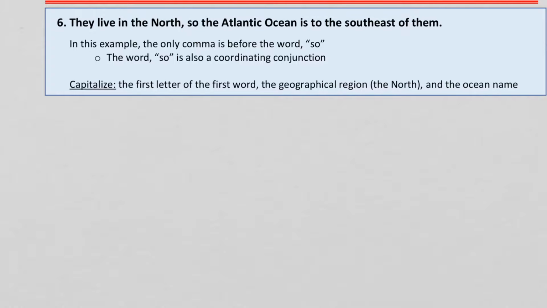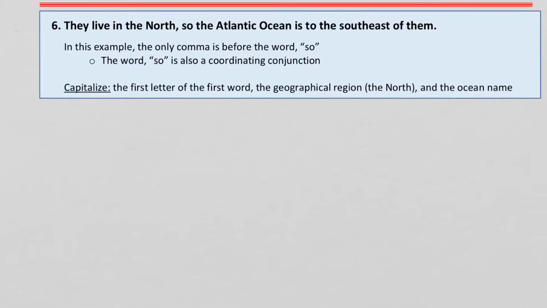Now, if I said to you, go north to get to that city, and I just told you a direction, then we would not capitalize the word north, because that's a direction on a compass that we need to go in. But we're talking about, remember when we say that they live in the north, we're talking about a geographical region. So that's why we need that capital N on north.